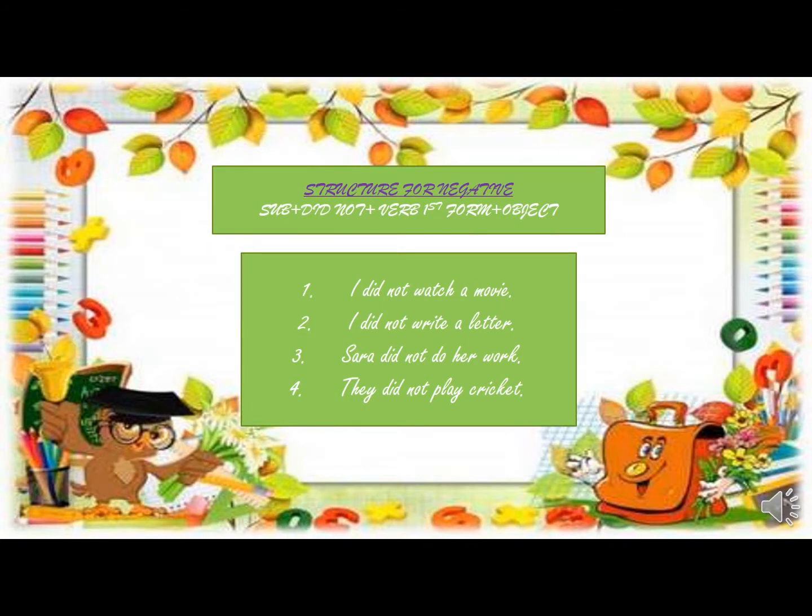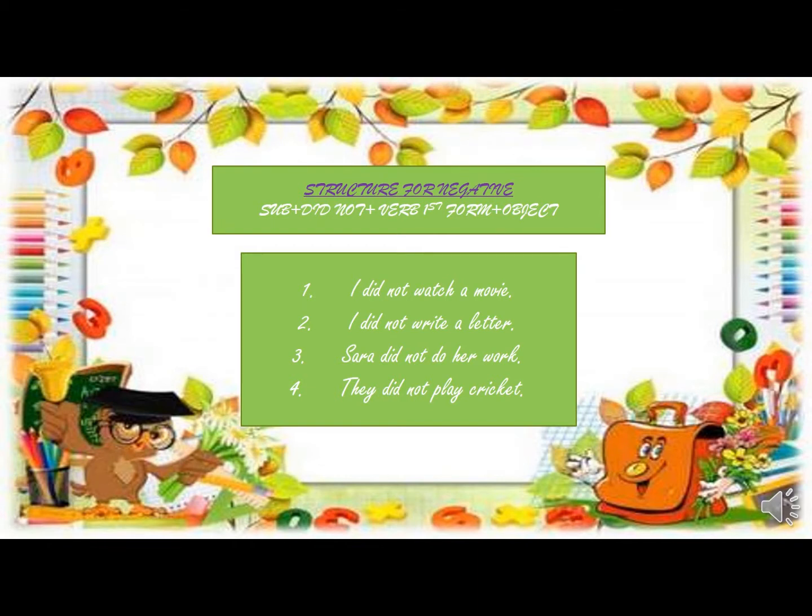Now this is the structure of negative sentences for past simple tense. You will have to add the helping verb did plus not while making a negative for the past simple tense. Let's have a look at the structure. Subject plus did not plus verb first form plus object. Now here is an issue.